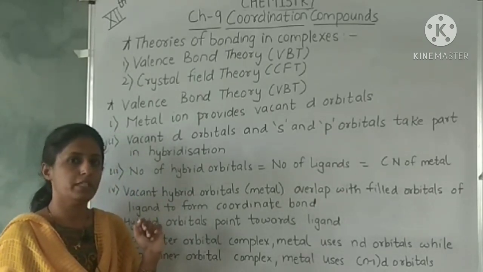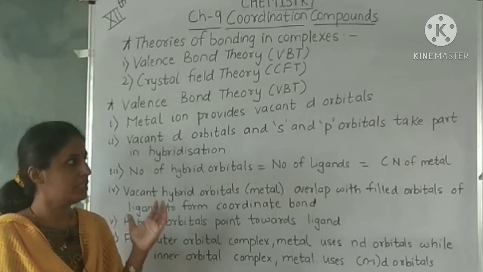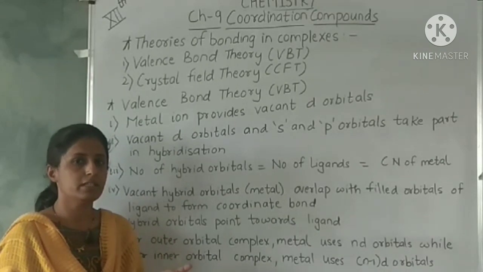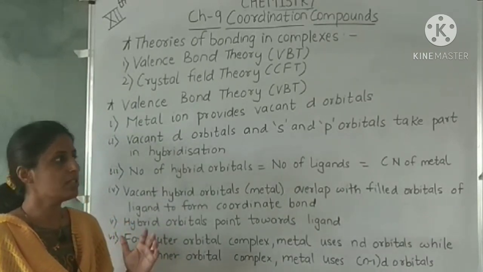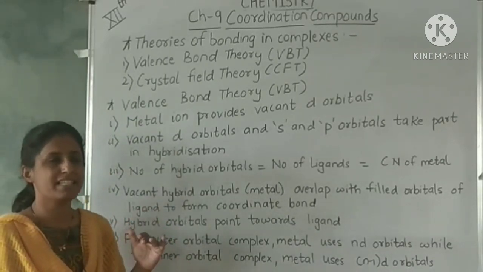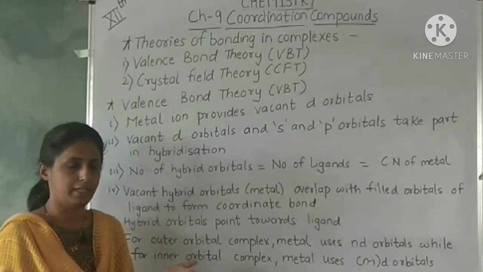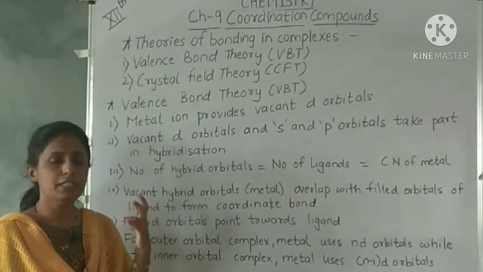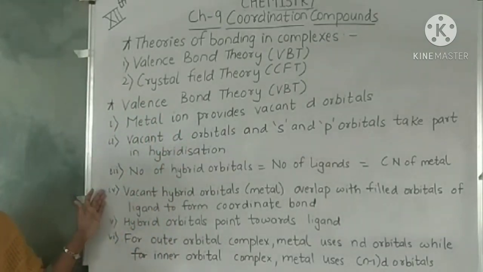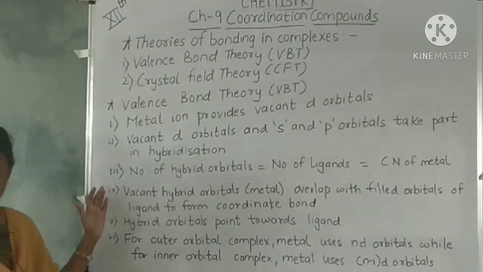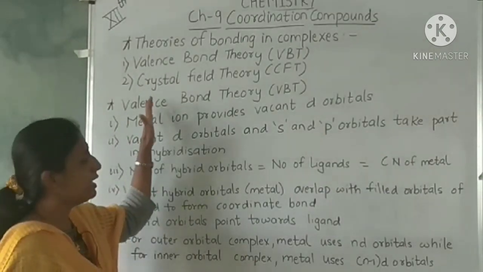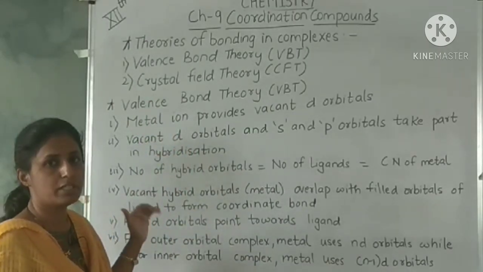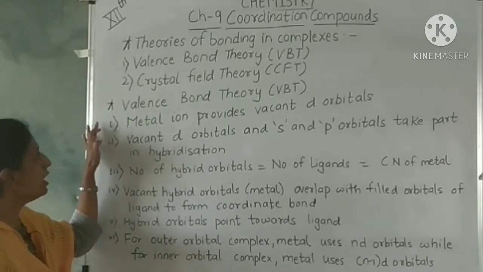Now valence bond theory is basically based on hybridization. Hybridization is a theoretical concept, meaning the hybrid orbitals cannot be detected experimentally. But this valence bond theory deals with hybridization. So this is a theoretical concept, and let's see the assumptions which are made in this theory, or the points through which this theory is explained.